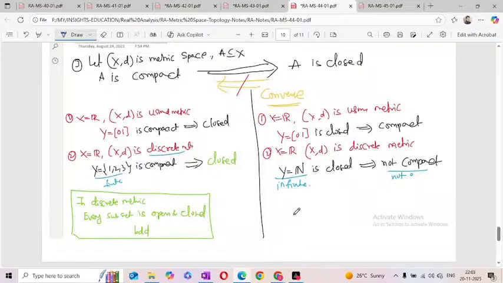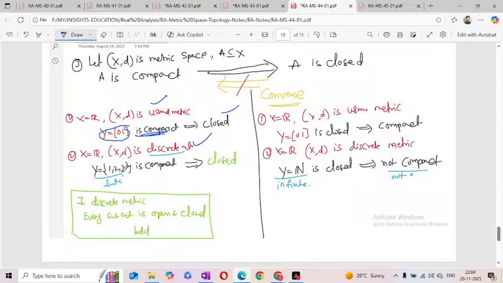The first example: X is the real numbers with the usual metric. This one is the closed interval [0,1], it is compact, so closed. Okay, no problem. Next one, X is the real numbers with the discrete metric, and Y is {1, 2, 3}, so it is a finite set, and this is also compact. But observe here, these two are closed sets.